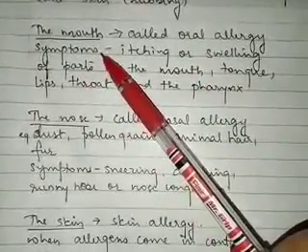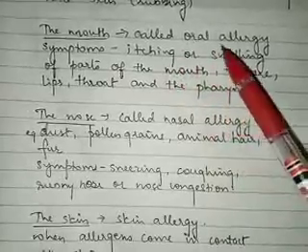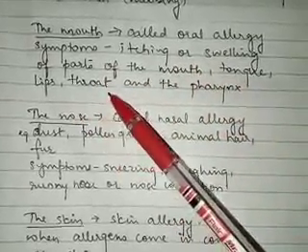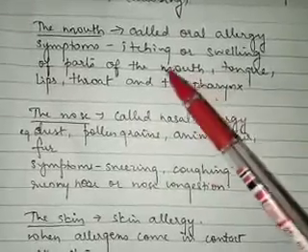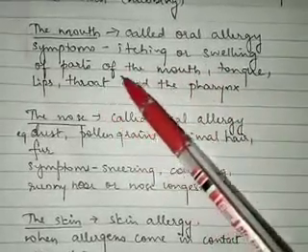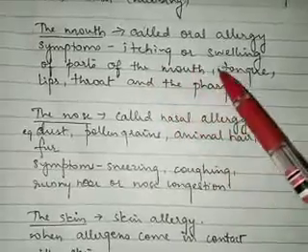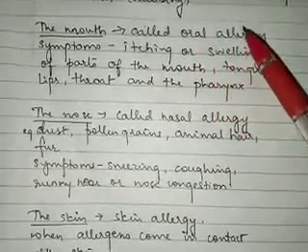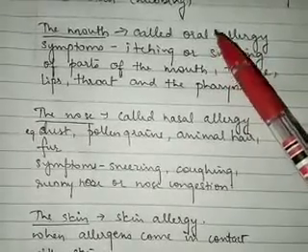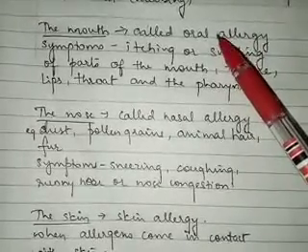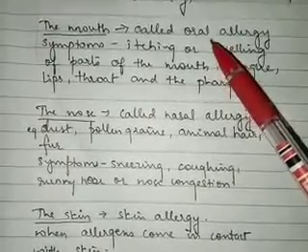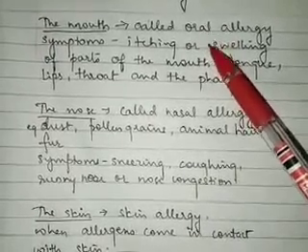Now, what are the symptoms of oral allergy? Itching or swelling of the parts of the mouth, tongue, lips, throat and the pharynx. So if in these parts of your body there is swelling or itching, then you should understand that you are having oral allergy. You have eaten something which is sensitive to your body. Your body is not accepting that particular food. So you should stop eating that food, right?